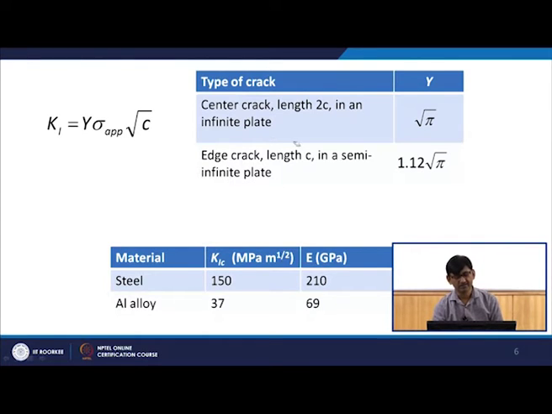For an infinite plate, the condition for deformation will be plane strain. For another set of conditions, y will change. So, if it is an edge crack, then I will use a factor like this. And then there are some values for the critical stress intensity factor. For steel, it is around 150 megapascal under root meter, and for aluminum alloy it is around 37, and their Young's modulus is also given here.